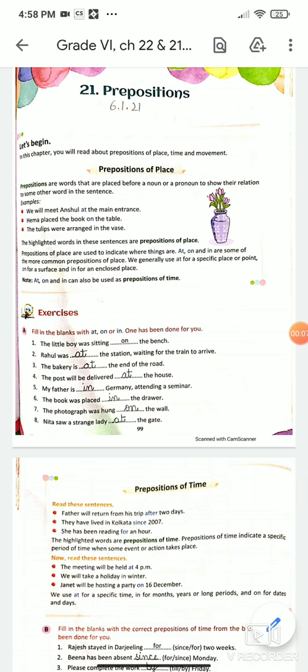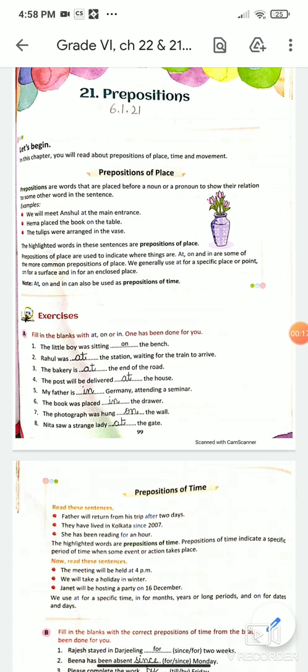So, what are prepositions? Let us first of all understand the definition. Prepositions, like we have two things in a sentence, and the preposition, what is the function of preposition? It is going to describe the relationship between those two things. A very basic example I'm going to give you here. Like, for example, see the second dot here.